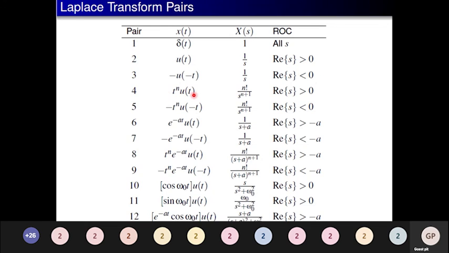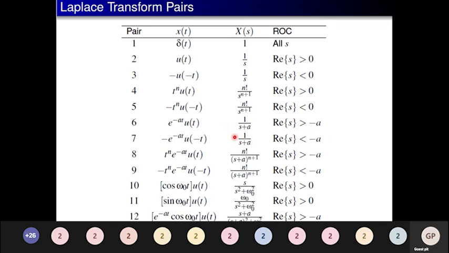t power n u of t: n factorial divided by s power n plus 1, real part of s greater than 0. Minus t power n u of minus t: n factorial divided by s power n plus 1, here the real part of s is less than 0. e power minus at u of t: 1 divided by s plus a, real part of s greater than minus a. Minus e power minus at u of minus t: 1 divided by s plus a, real part of s less than minus a. So this is what I was talking about there.